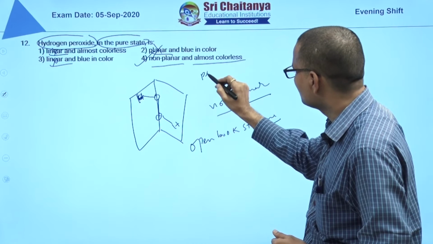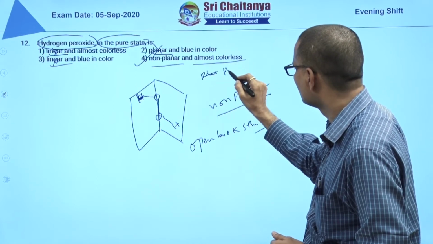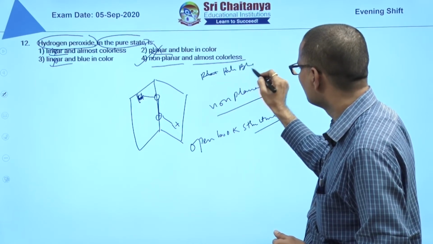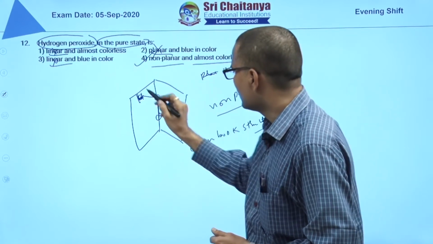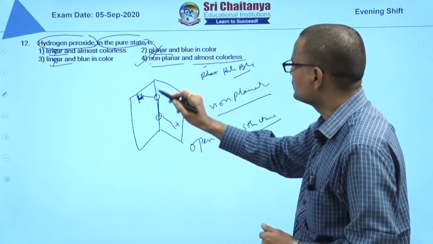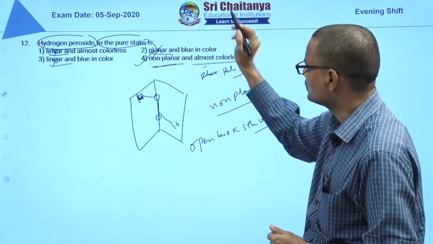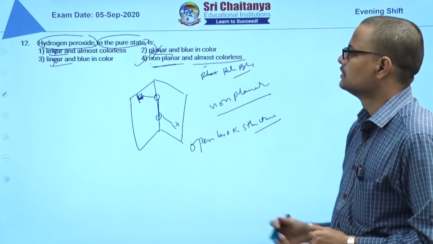Almost colorless, actually it is light blue, pale blue color. But based on planarity only you can decide. This is a non-planar open book structure. The answer is 4. Next, the 13th question.